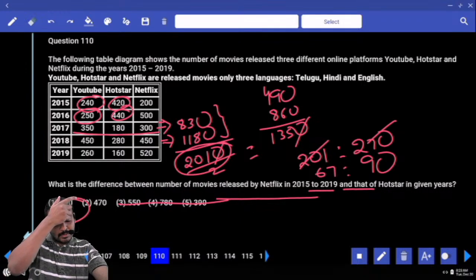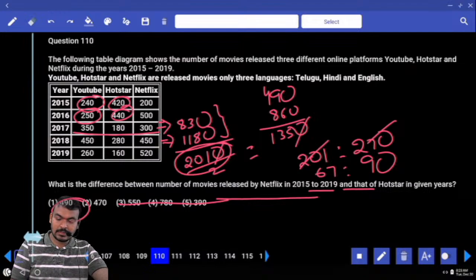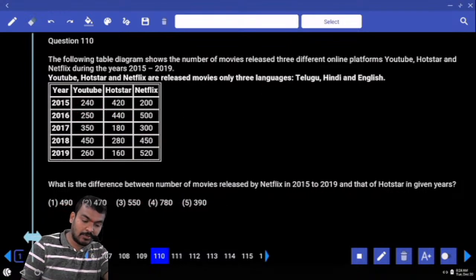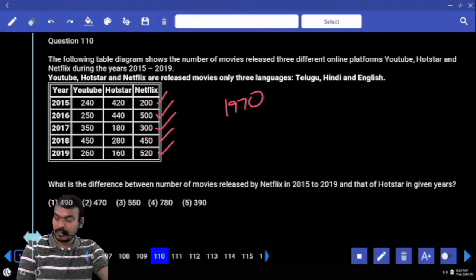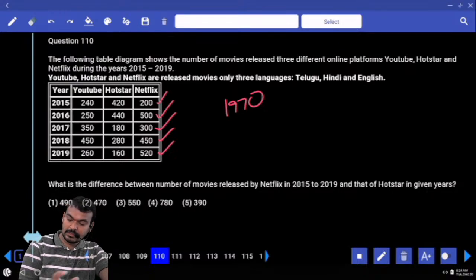Next, 110. What is the difference between the number of movies released by Netflix in the years 2015 to 2019 and that of Hotstar in the given years? Netflix 15 to 19: 200 plus 500, 700 plus 300, 1000 plus 450, 1450 plus 520, 1970. Next, Hotstar, same years.